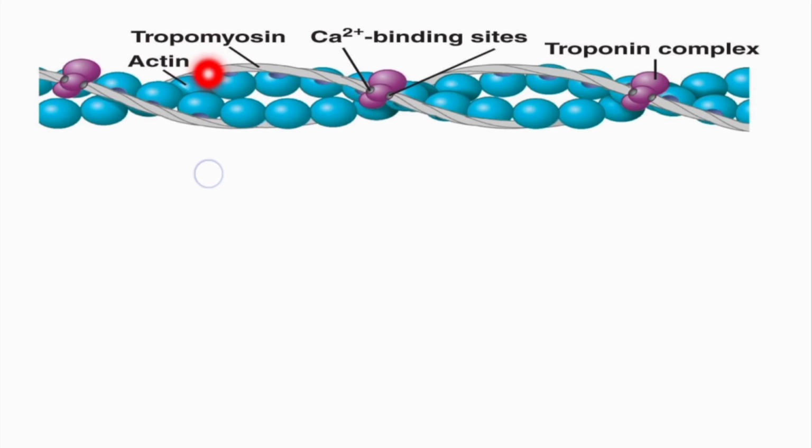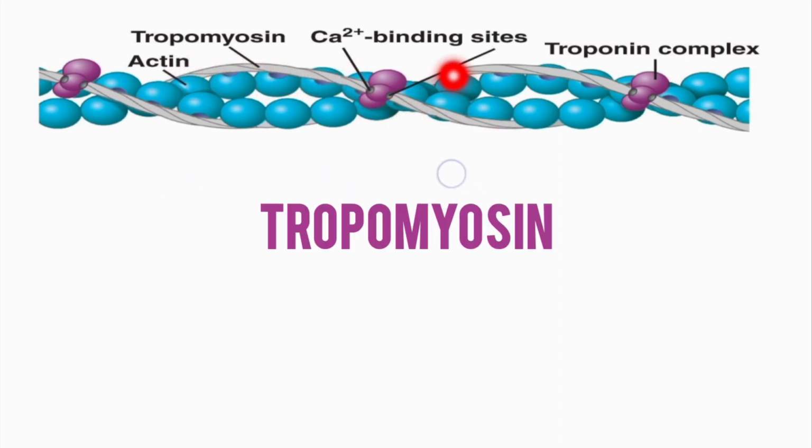Now I repeat, basically the F actin strand is made up of G actin molecules like beads. Each G actin molecule has a myosin binding site, and this myosin binding site is called the active site. Normally, in the relaxed state, the active sites of the actin filament are covered by the tropomyosin protein, as you can see here.